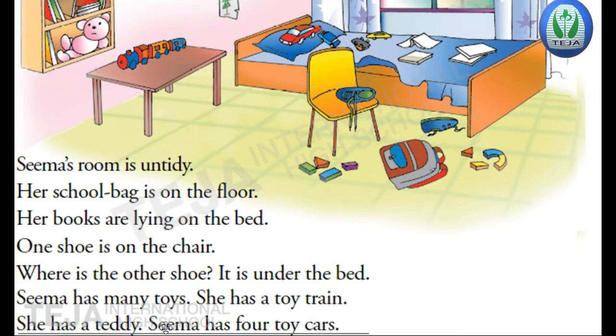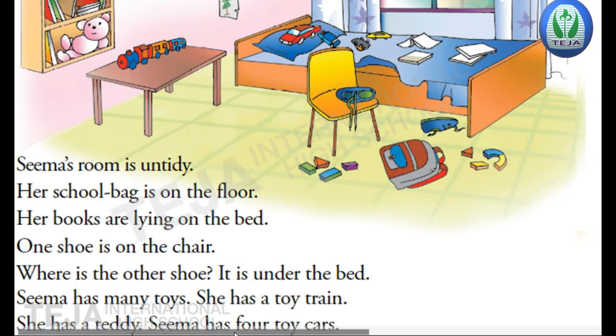And Seema has many toys. You can see she has a toy train. What are the different types of toys Seema has? Seema has a toy train. You can see on the table the toy train is there, as well as she has a teddy. Where is the teddy bear? It is sitting in the shelf. See, in the bookshelf the teddy is there.